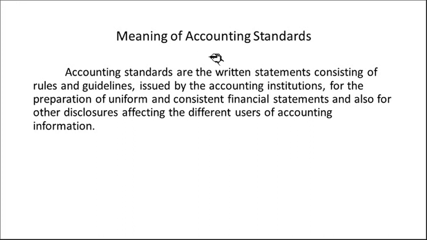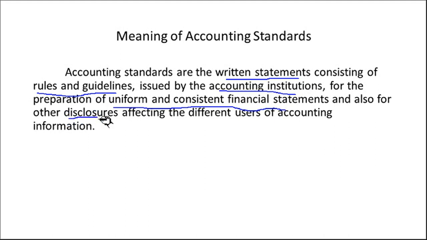Meaning of accounting standards. Accounting standards are the written statements consisting of rules and guidelines issued by the accounting institutions for the preparation of uniform and consistent financial statements and also for other disclosures affecting the different users of accounting information.